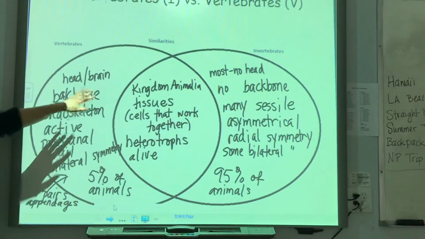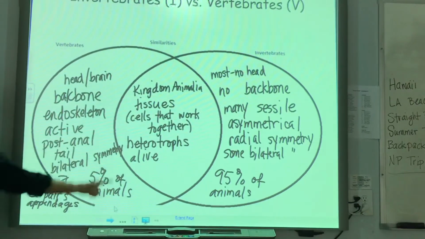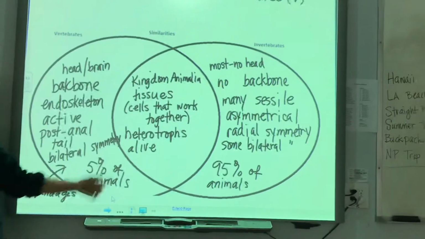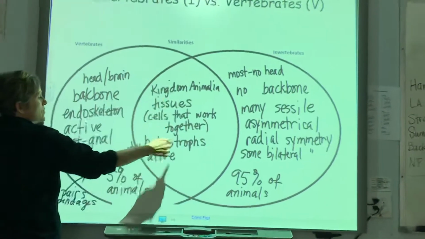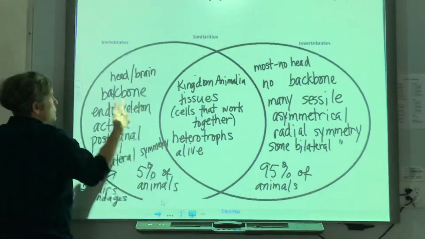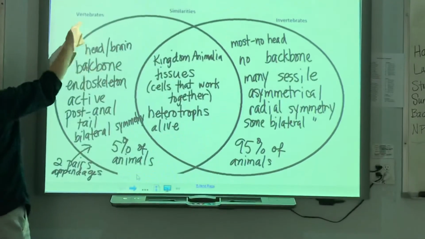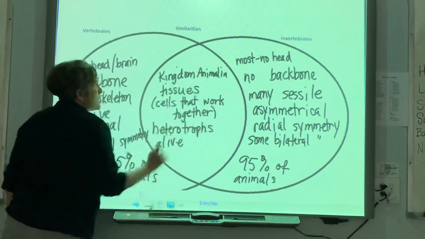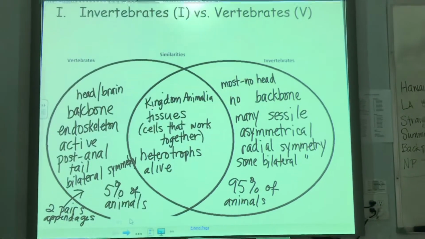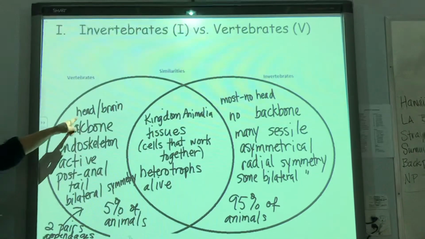Okay, so over here we have the vertebrate circle. Over there we have the invertebrate circle. And remember, in a Venn diagram, the stuff in the middle is the stuff that applies to both vertebrates and invertebrates. The stuff outside the middle applies only to vertebrates. Stuff outside the middle there applies only to invertebrates. Okay, so what are the differences between vertebrates and invertebrates? Well, first difference.